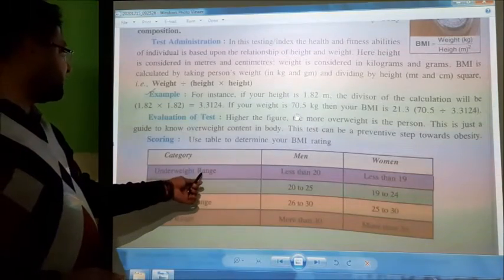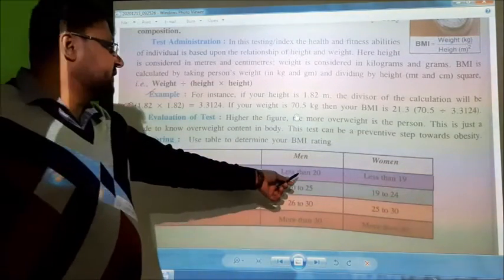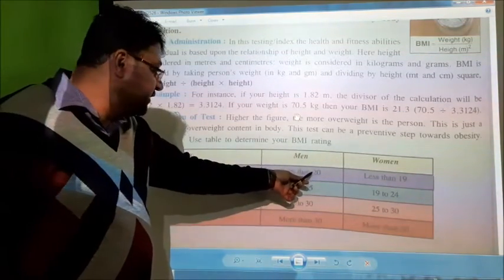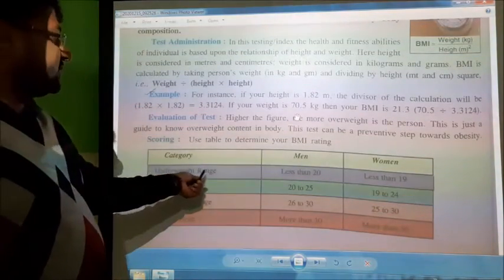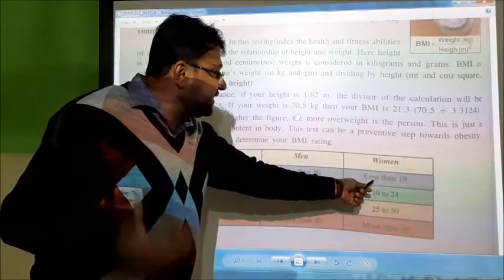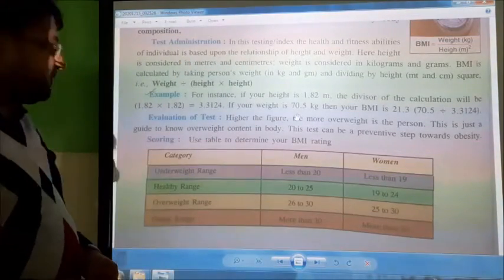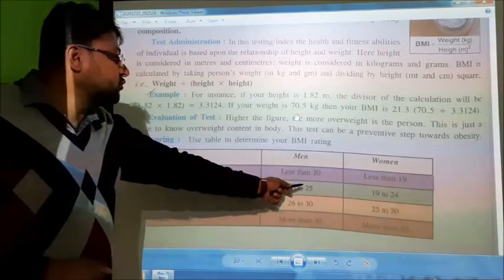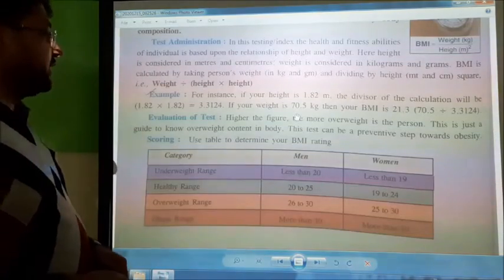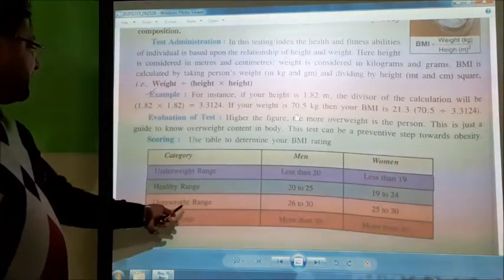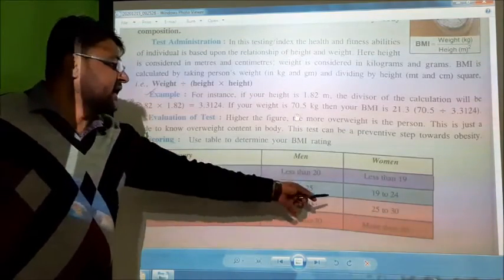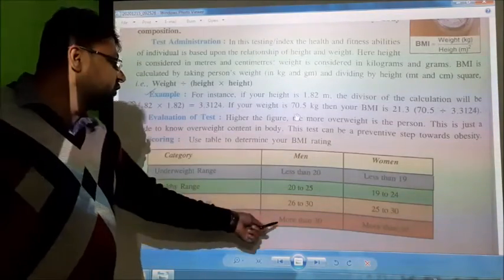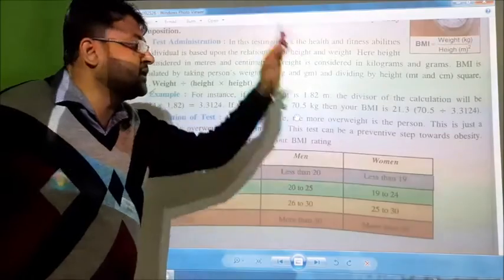Underweight range is less than 20 for men, and for women less than 19. Healthy range is 20 to 25 for men and 19 to 24 for women. Overweight range is 26 to 30 for men and 25 to 30 for women. Obesity range is more than 30 for both men and women.